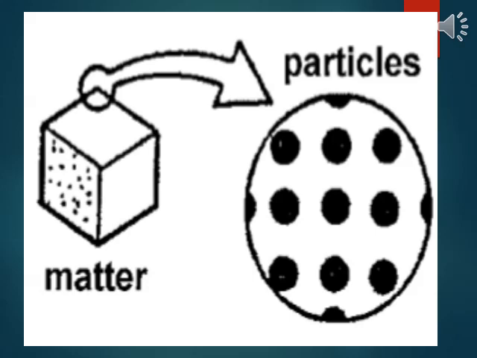Let's take an example of a page. If we start cutting a page, there comes a point that we are not able to cut it anymore. The tiny piece, that last piece is the smallest unit of that page. Similarly, if we take any matter and we keep breaking it, and we come to a point when we are not able to divide it any further, that point when we reach it is called atom.